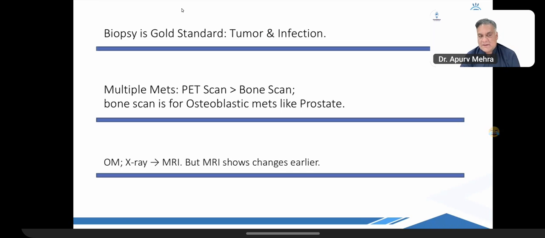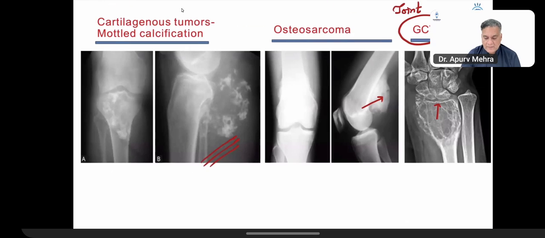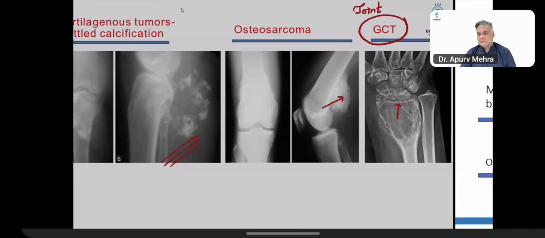Multiple mets, PET scan is better than bone scan. Bone scan is better for osteoblastic mets like prostate, right? And osteomyelitis, X-ray, then MRI, but MRI will show you changes earlier. B is again chondrosarcoma, true.